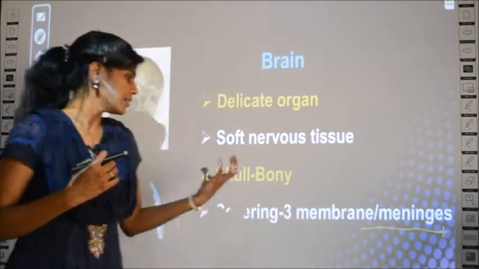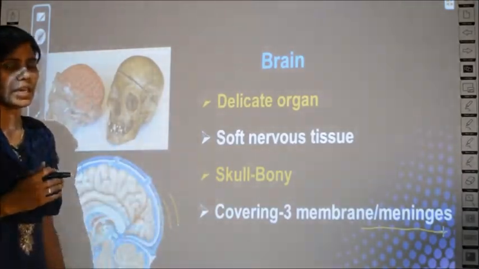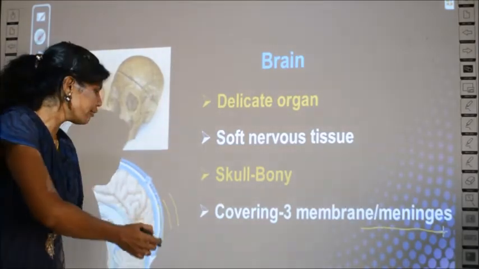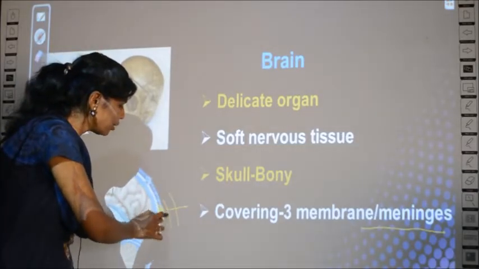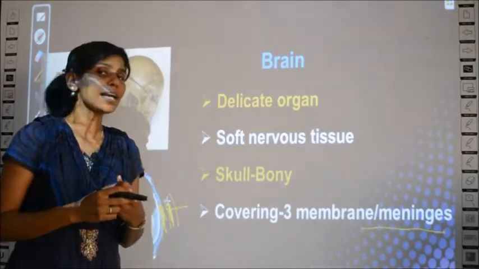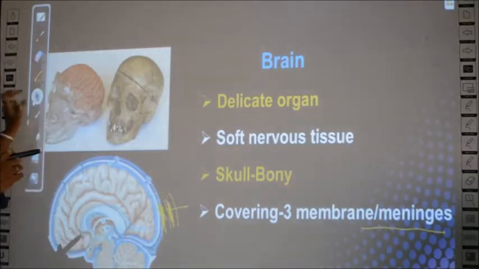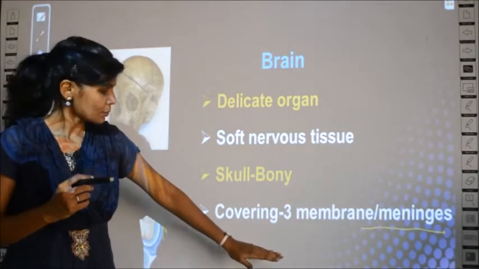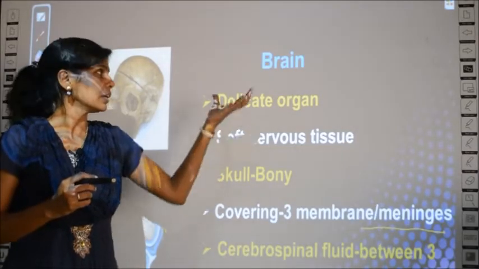So there are three membranes or meninges covering the brain, and in between each membrane a fluid is present, and that is called, here you will have fluid in between the membranes, clear, and that fluid is called cerebrospinal fluid. What is the name of the fluid which is present between the membranes? It is called cerebrospinal fluid, clear.